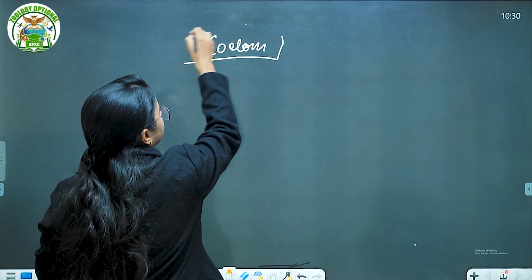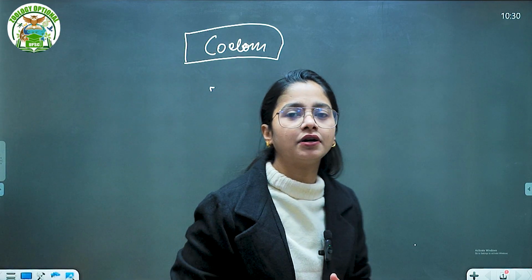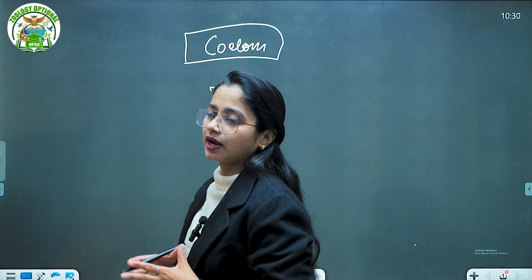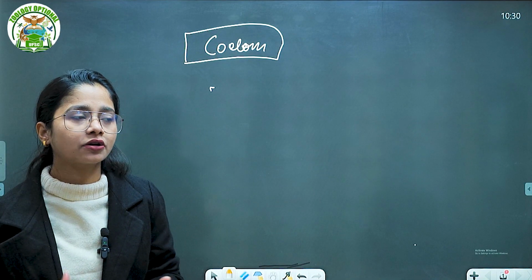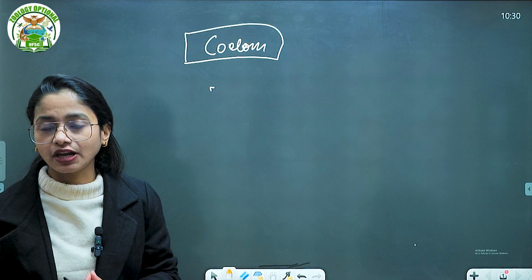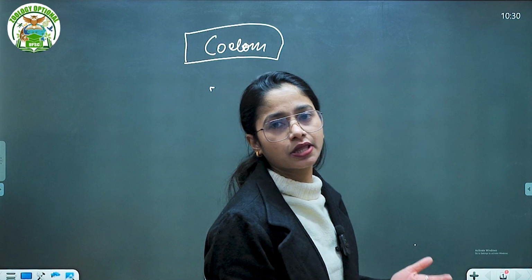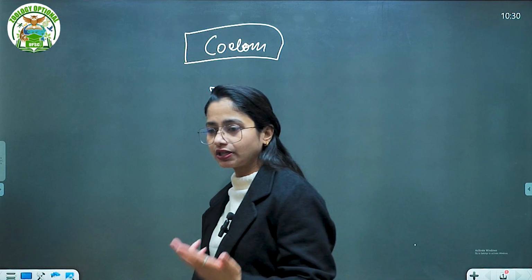In the last lecture we started the coelom. We have already talked about the concept of the coelom, which is very important for differentiation when we talk about non-chordata and chordata and the different phyla. In that division of the different phyla, the coelom is one of the bases, besides the germ layer and the symmetry; there are mainly three bases for any phylum.